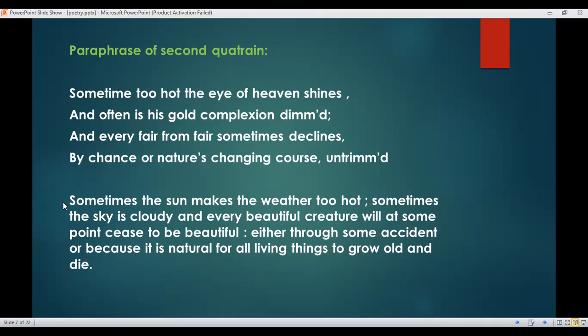Here, sometimes the sun makes the weather too hot. Sometimes the sky is cloudy, and every beautiful creature will at some point cease to be beautiful, either through some accident or because it is natural for all living things to grow old and die. Here he says that every one of us will become old and his appearance will change, okay? But his beloved will never change.